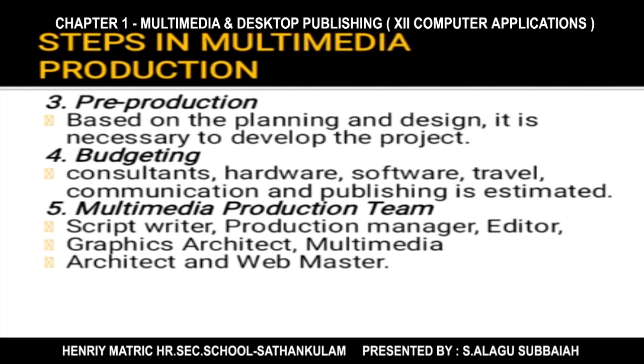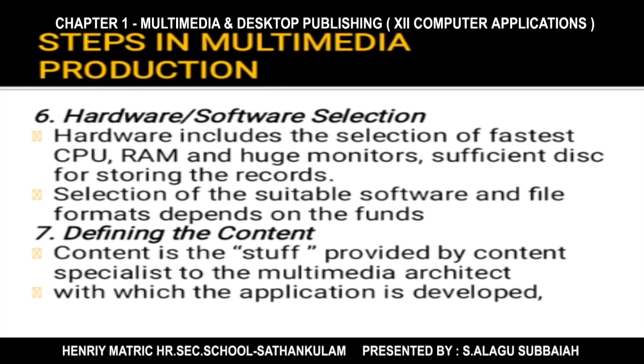Next, multimedia production team. Here we are forming one team with a script writer, production manager, editor, graphics architect, multimedia architect, and also webmaster. Each one has a different type of role. Okay. Next, hardware and software selection. Here we are selecting the fastest hardware, that is the fastest CPU and RAM.